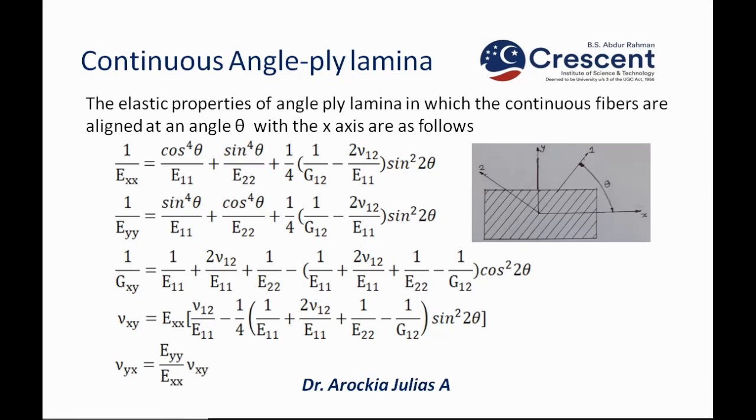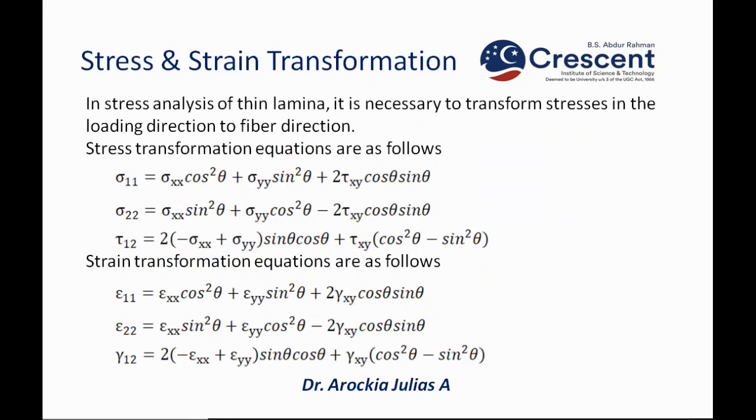Go to the next slide. Now stress and strain transformation. Similar to the modulus transformation, we have stress and strain transformations. In stress analysis of a thin lamina, it is necessary to transform stresses in the loading direction to the fiber direction, because the properties will be available only for the fiber direction. So the stress transformation equations are as follows: sigma 11 equals sigma xx cos square theta plus sigma yy sin square theta plus 2 tau xy cos theta sin theta. Similarly, we have a formula for sigma 22, and similarly for tau 12.